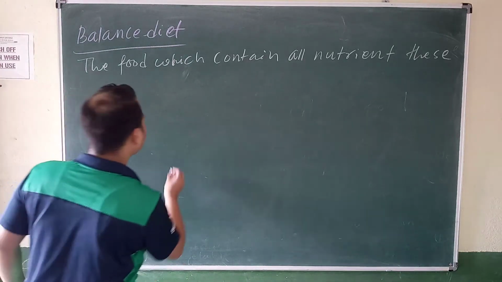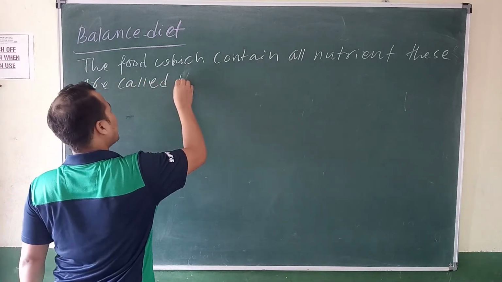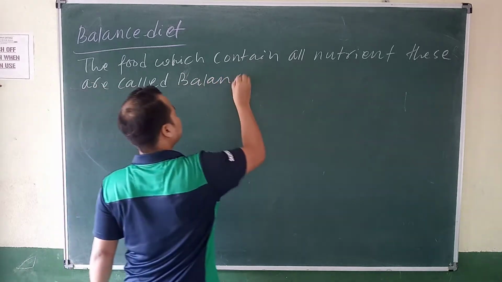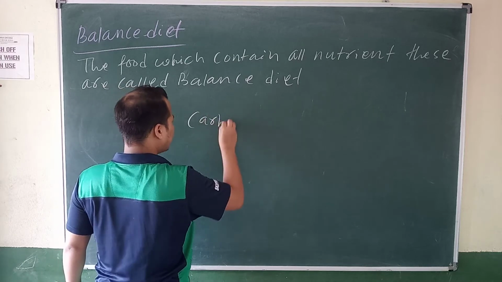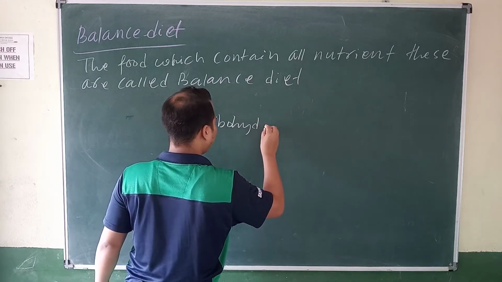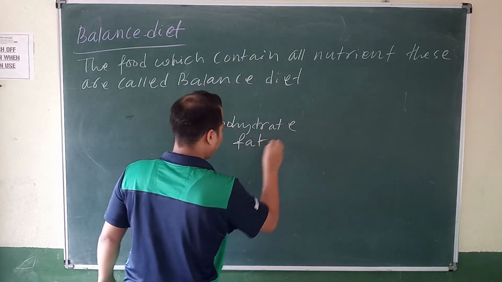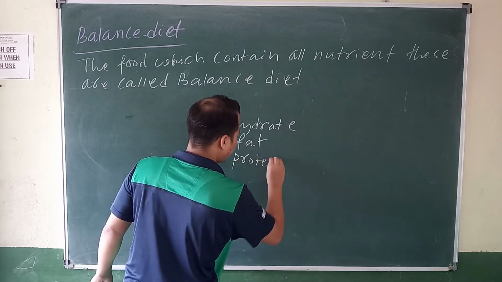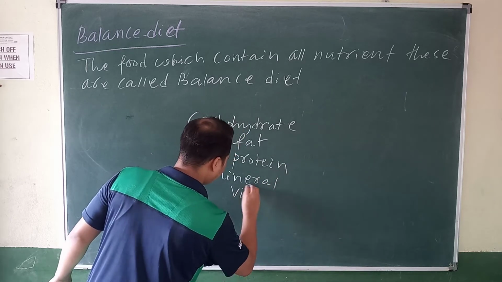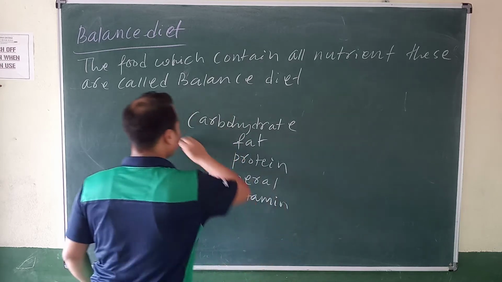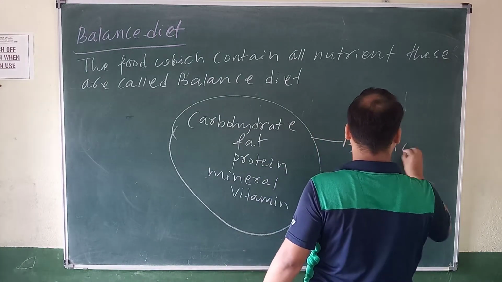All nutrients: carbohydrate, fat, protein, mineral, vitamin. So these foods are called a balanced diet.